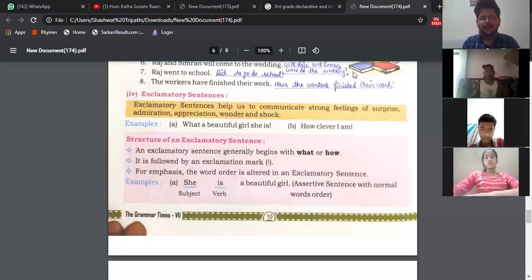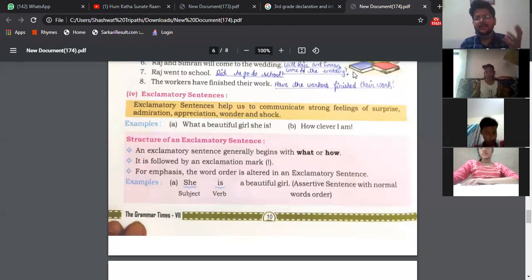In the previous class, we have already done till exercise number F. So let us move to exercise number G. Before this, there are exclamatory sentences. Let me revise what exclamatory sentences are. You have all studied this in the previous classes.